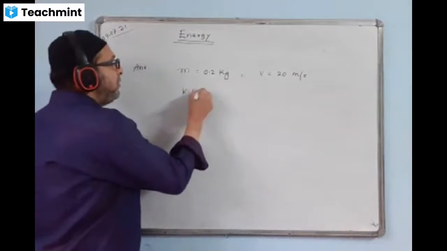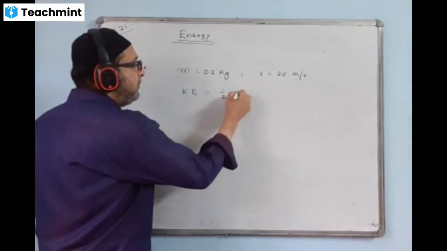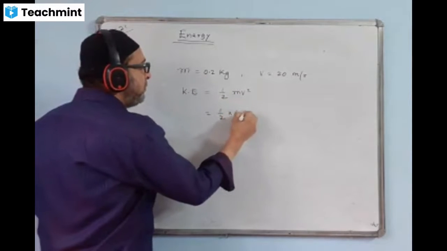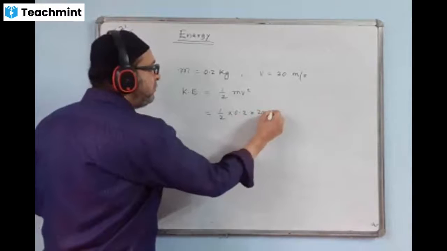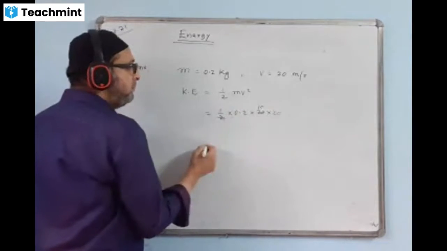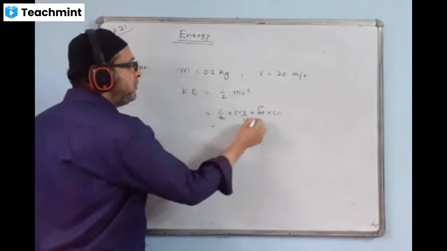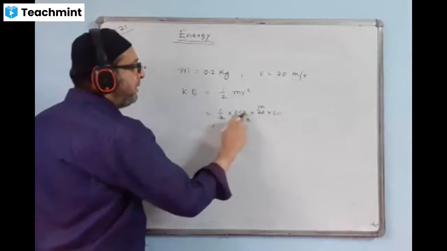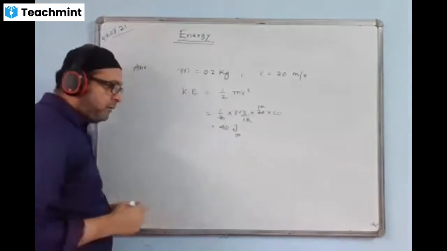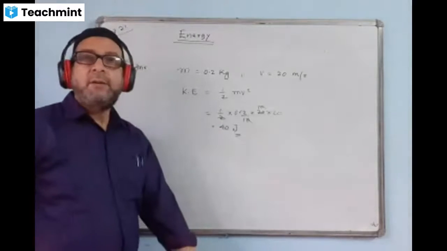So the kinetic energy formula you are applying is half mv square. Mass is 0.2, velocity is 20 into 20. So 2 and this will go by 10 times. The point we can remove, 10 down here, 0, 0 will go. So 20 and 2 left over. Answer is 40 joule. Kinetic energy value is coming 40 joule.